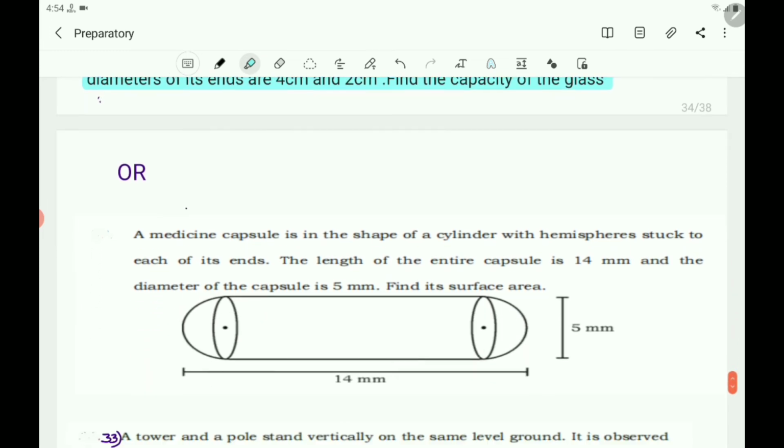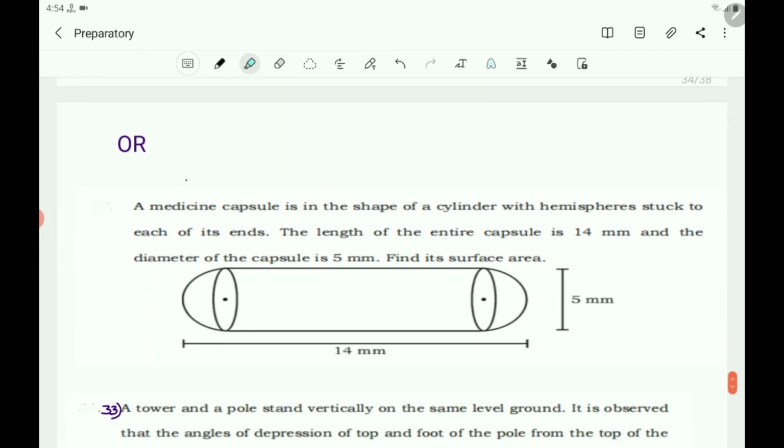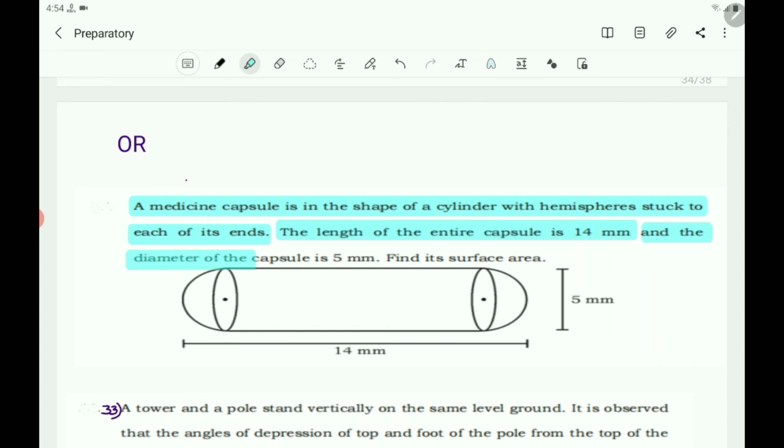There is an OR question. What is that OR question? A medicine capsule is in the shape of a cylinder with hemispheres stuck to each of its ends. The length of the entire capsule is 14 mm and the diameter of the capsule is 5 mm. Find its surface area.